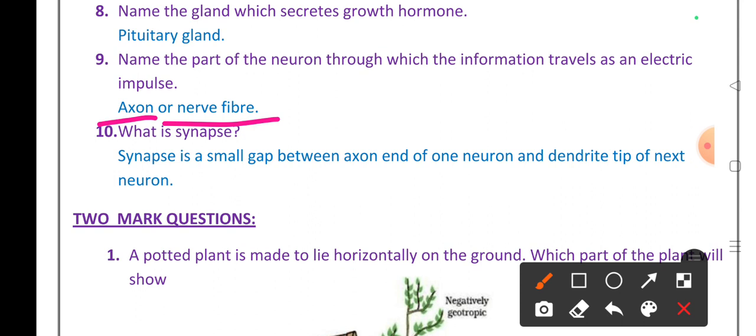Synapse is a small gap between the axon end of one neuron and the dendrite tip of the next neuron. In the next clip we are going to discuss 2 mark questions related to control and coordination.